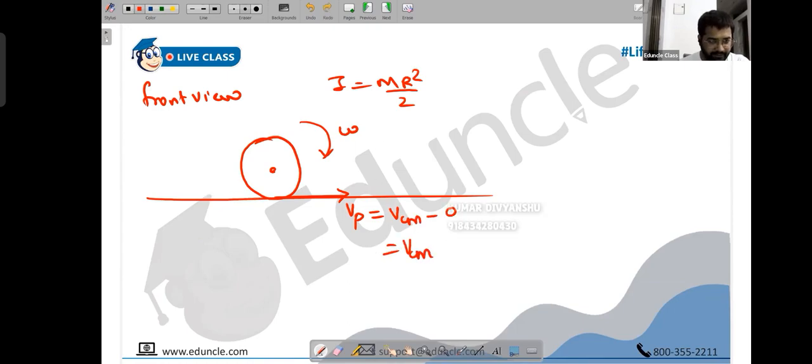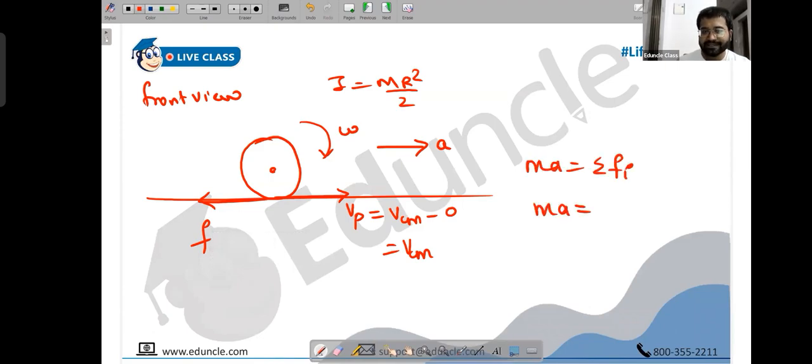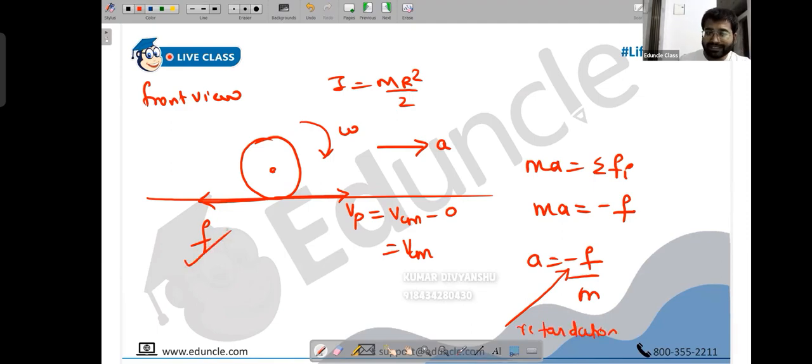And there was friction in the backward direction. Now the system is moving in the forward direction, so acceleration acts in the forward direction. But technically this is deceleration. We know that, but let's understand how exactly we understand deceleration from the numerical perspective. Mass into acceleration is equal to the sum of all the forces. Because there is only one force, the frictional force, which is acting in the opposite direction, that's minus. So you can see that a is minus F by M. This minus tells you that it is retardation, and you already know there will be retardation, because this friction, when it comes to forward slipping, has to retard VCM. VCM will decrease. We know that. And it will also generate a torque. So now let's learn this from the torque perspective.